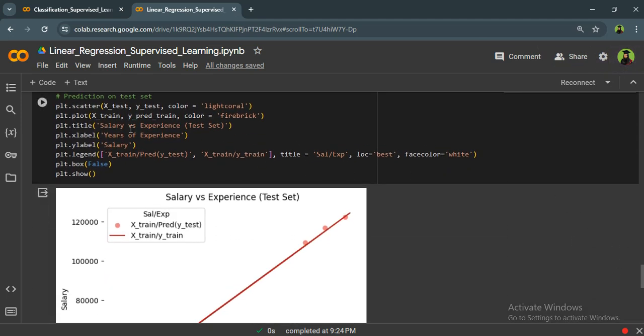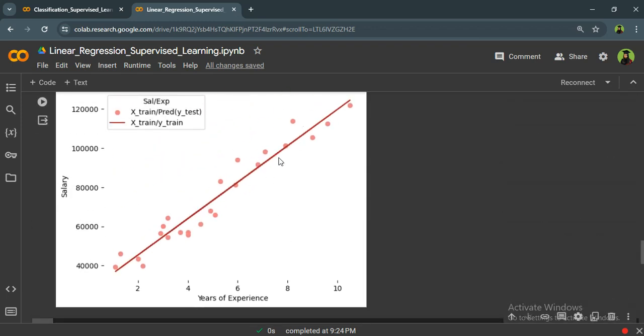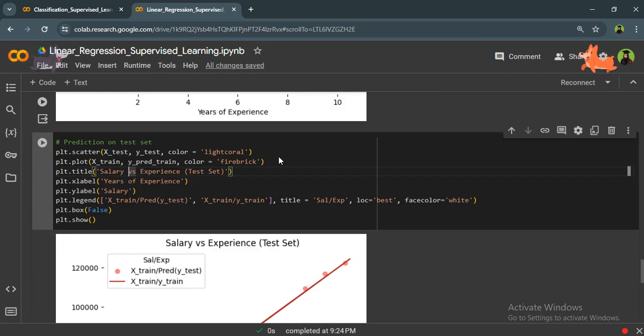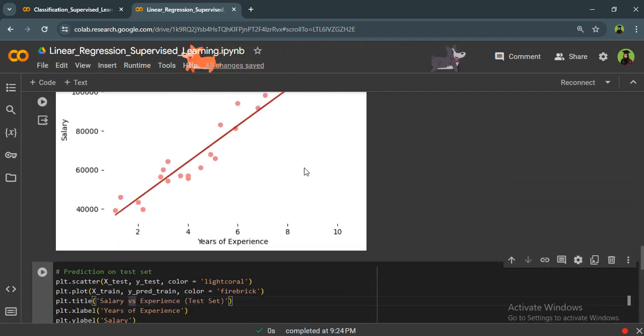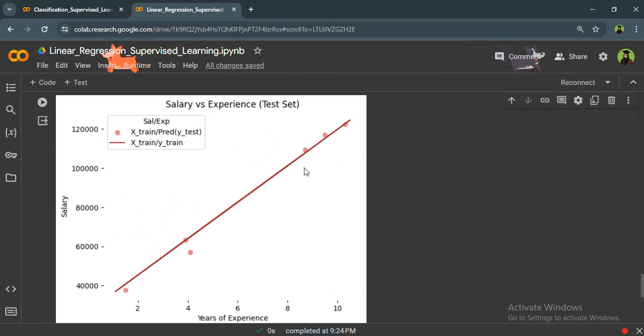So in here I have already a prediction on the train set before, and now it's time for the prediction on the test set. As you can see, we will have this plot for the train part and this part for the test part. The thing is that in the test part, the distance between the points and the fitted line is lower than in the training part. So we are actually benefiting from this model, and it has a good output. So we are working well through this algorithm.